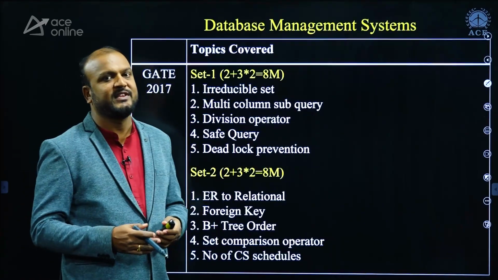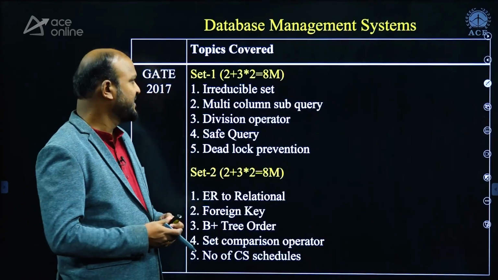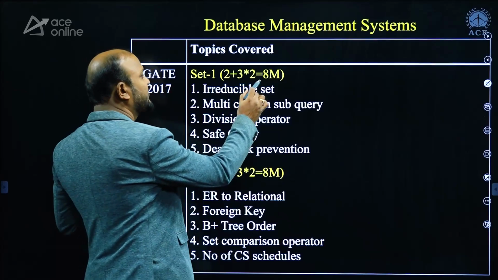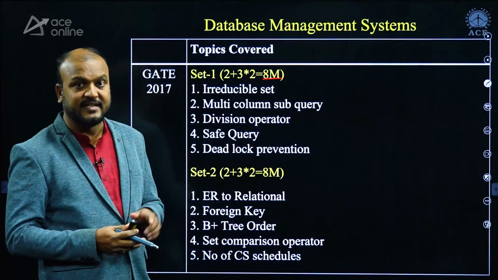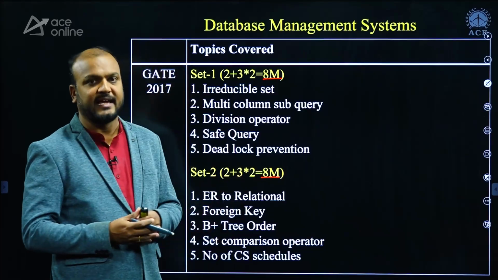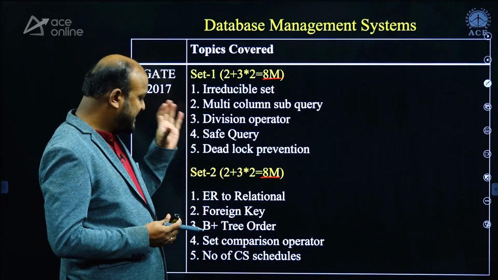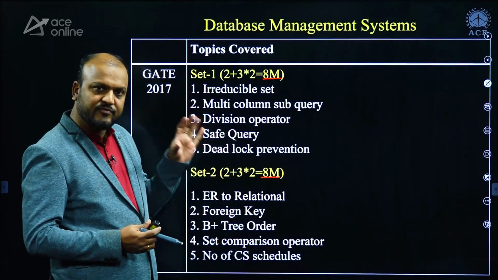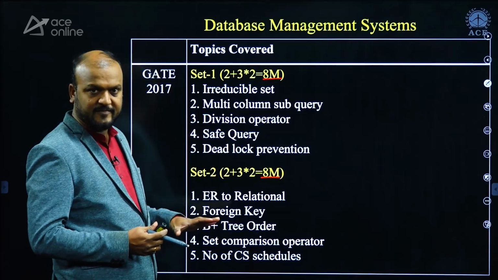Next, I'll go ahead with database management system. In 2017, from DBMS, they asked 8 marks in set 1, and in set 2, again it is 8 marks. And clearly, these 8 marks are from 5 different topics.